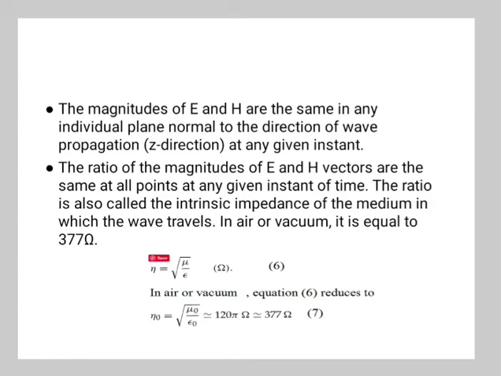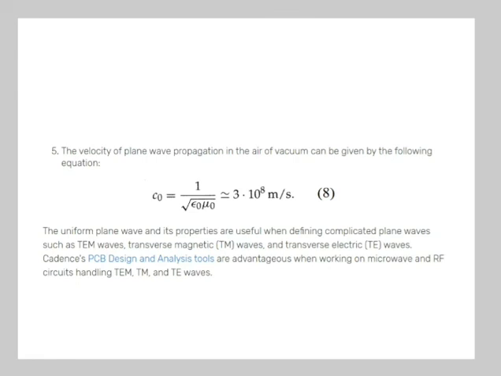So in air or vacuum it is equal to 377 ohm. Next, the velocity of the plane wave propagation in air or vacuum can be given by this equation. Its value is c, 3 times 10 raised to 8 meter per second.